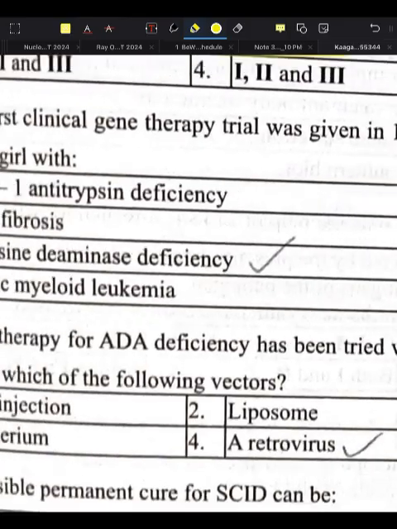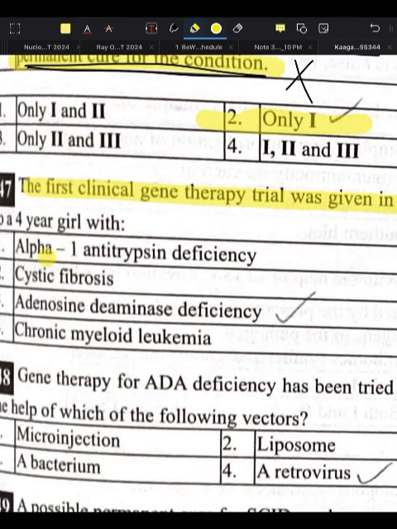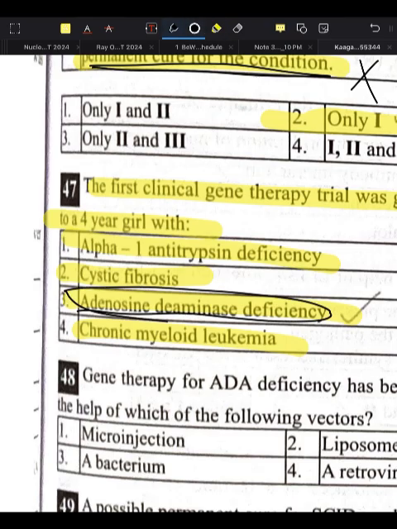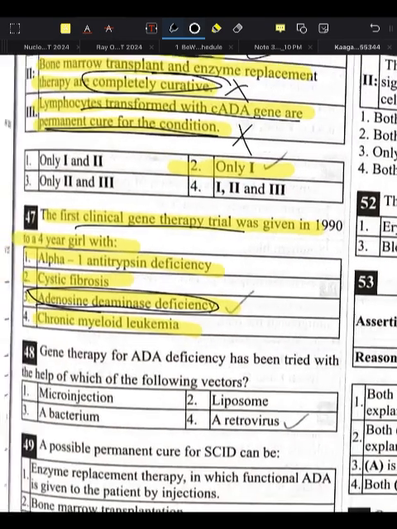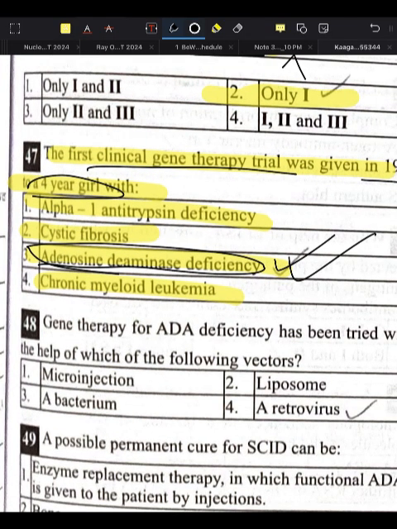Correct. Next, the first clinical gene therapy trial was given in 1990 to a 4-year-old girl with alpha-1 antitrypsin deficiency, cystic fibrosis, adenosine deaminase deficiency, or chronic myeloid leukemia. Adenosine deaminase deficiency will be the correct option. She was suffering from adenosine deaminase deficiency.